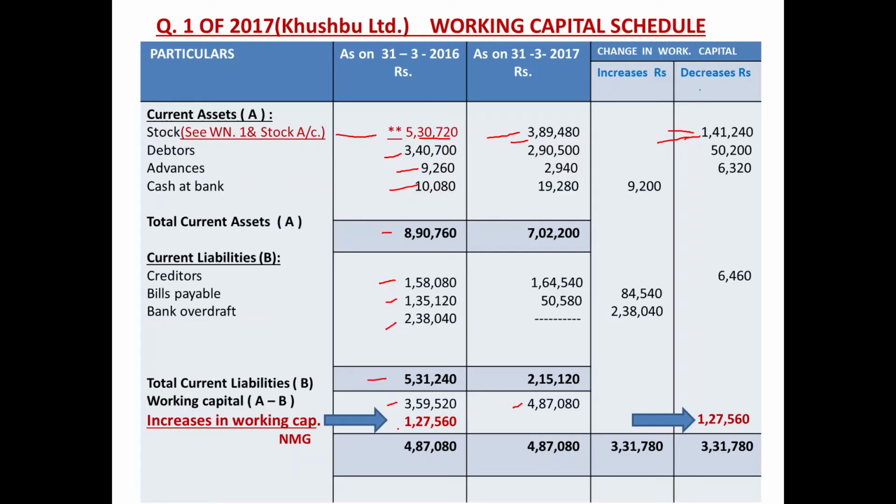That gives the final answer. Increase in working capital 1,27,560. That can be verified over here also in the last column of this working capital schedule. Let us report it in the fund flow statement as an application of fund.